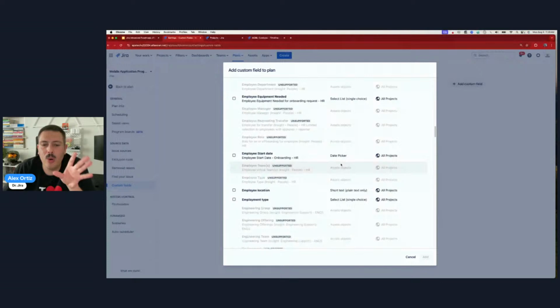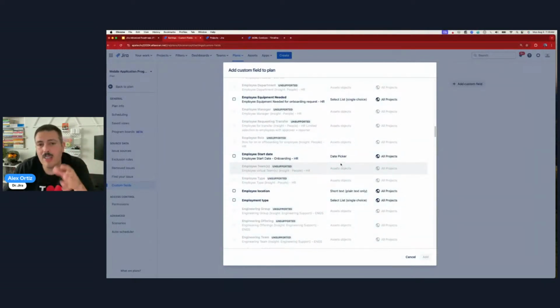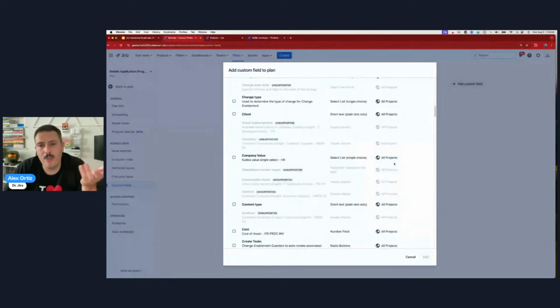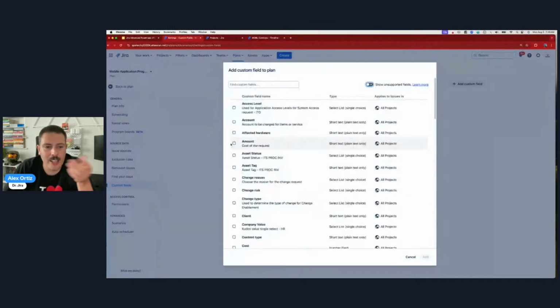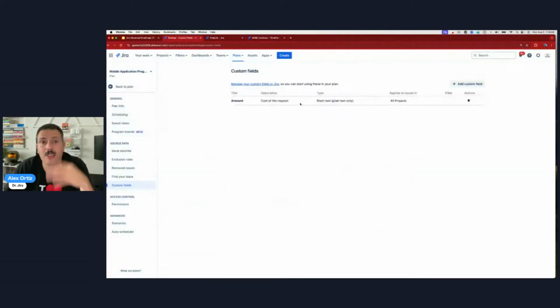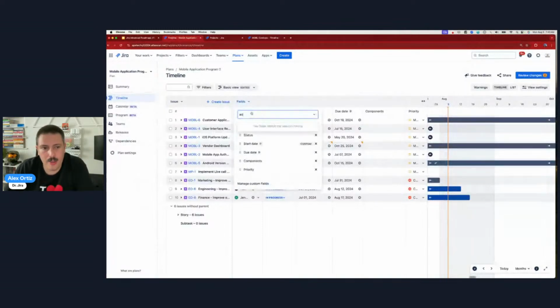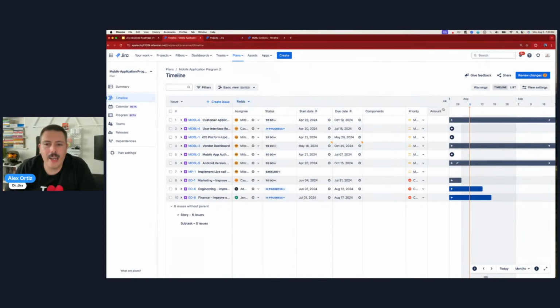So if you are missing something like cascading select, or if you can't find your field, sorry. If it's grayed out, sorry. You've got to talk to Atlassian. But for right now, as long as it's not grayed out, yay, you can bring it in. All you've got to do is click on it and click add, and now it's available. Now you can actually search for it. You go back to your plan, click amount over here, and now you can add it as a field. So that's how we add custom fields.